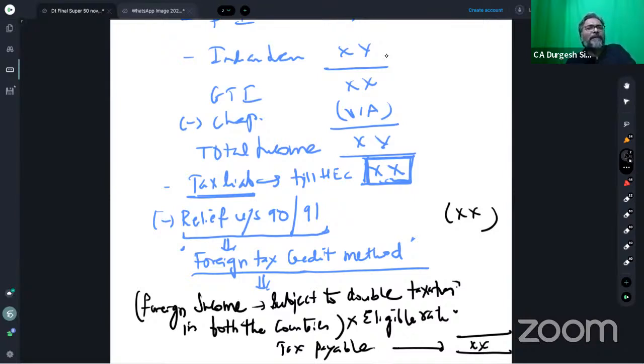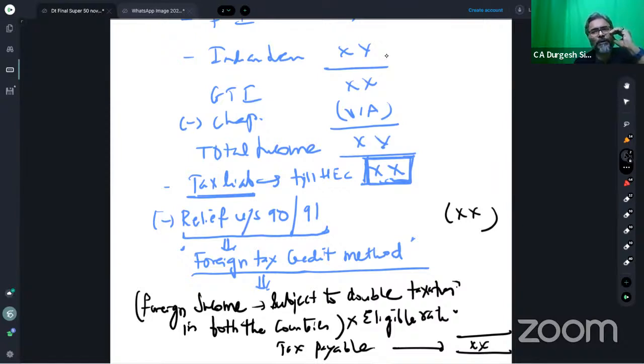The PDF file, again I'm repeating, is there in the description box of this YouTube video. So, students, the foreign income which you can see over here is subject to double taxation in both the countries. On that, there is an eligible rate and the tax is payable.